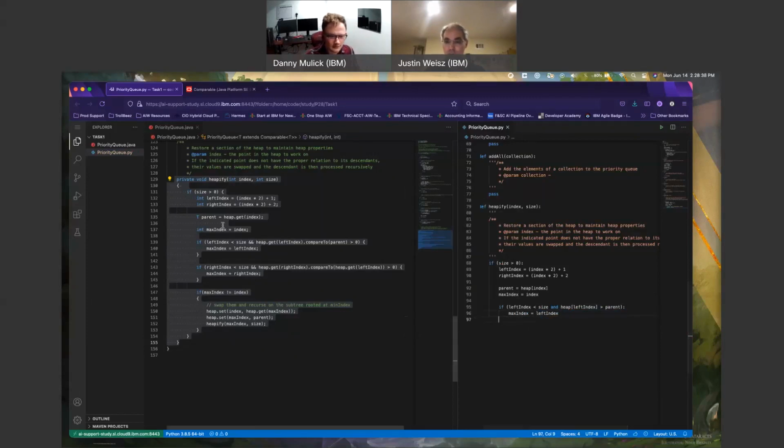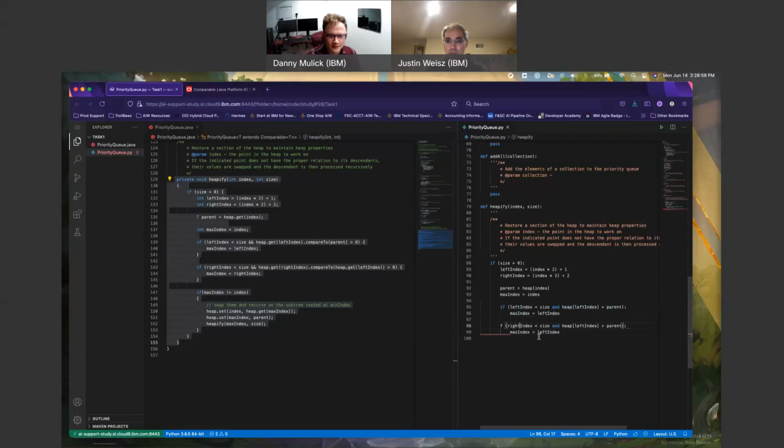Looking at the next line, right index, left index. Okay, so I can actually just kind of copy this. Come on, paste. Oh, you didn't let me copy. There we go.